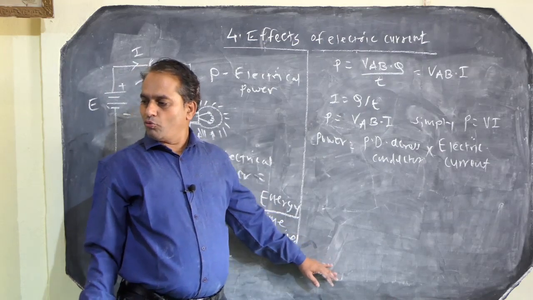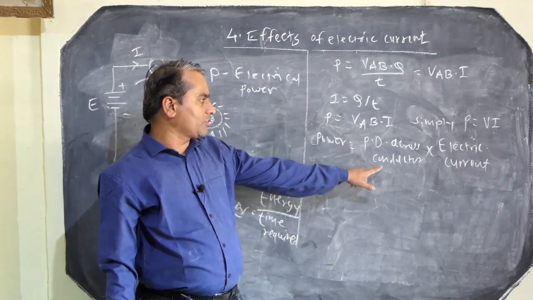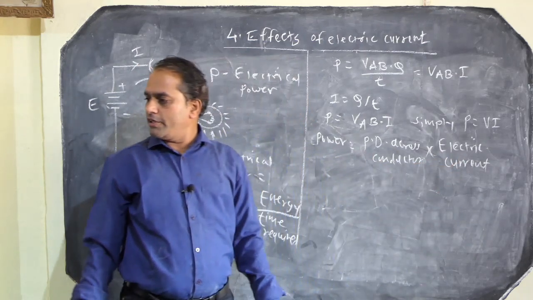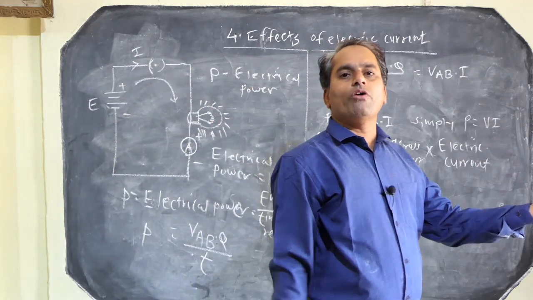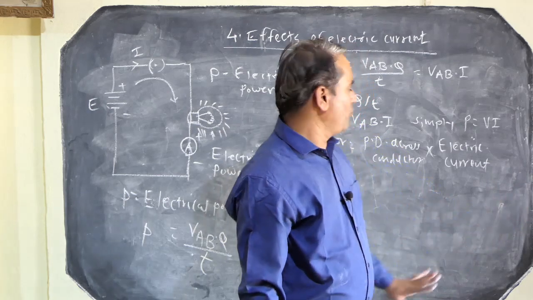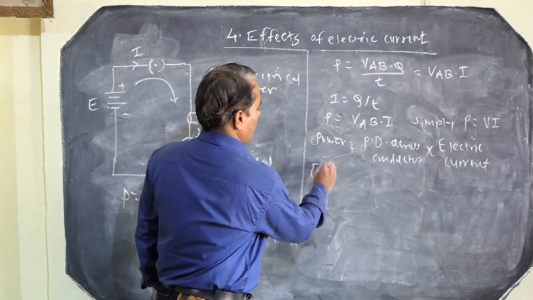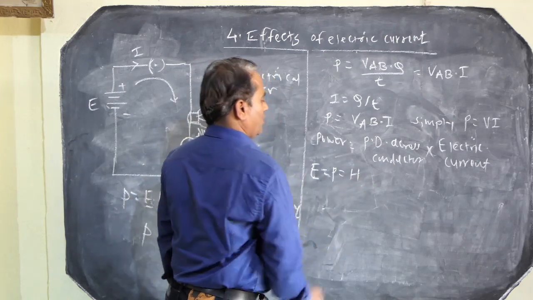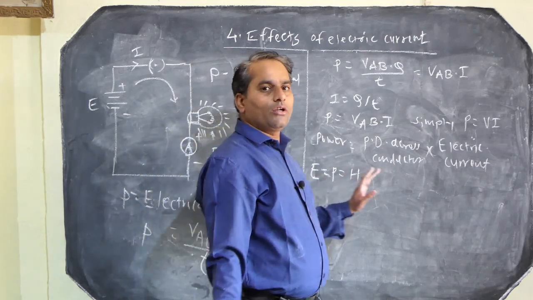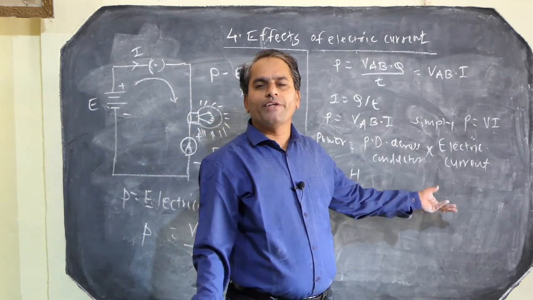So PD across the conductor into the electric current equals V into I. Now this energy is converted into the form of heat energy, so P equals H, where electrical power is converted into heat energy.